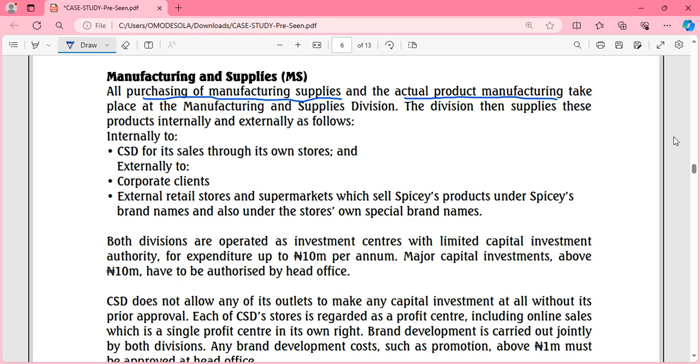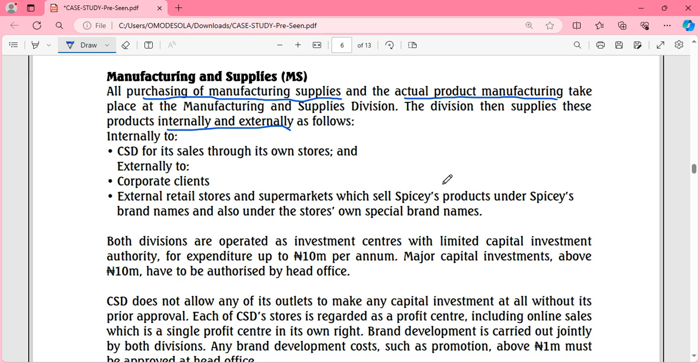Now these products that they manufacture, they supply internally and externally. Remember that we read that the goods are sold to individuals and also to corporate clients. Corporate clients purchase on a contract basis, and individual clients purchase from physical or online stores or franchises or what have you. So these products were produced in the manufacturing and supplies division.